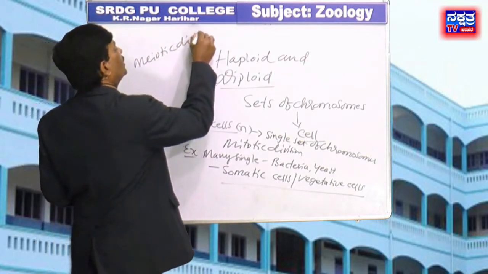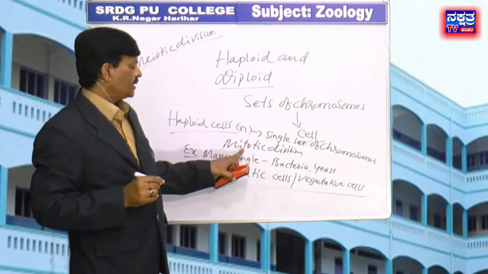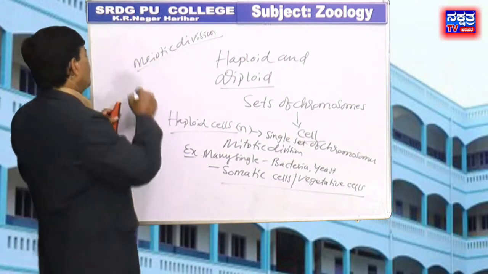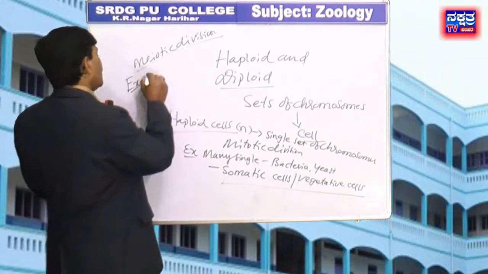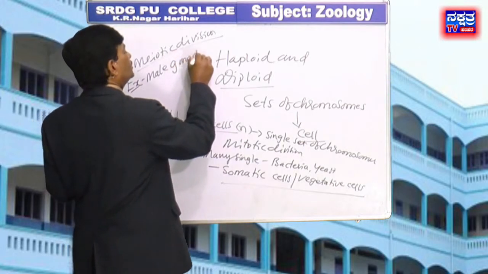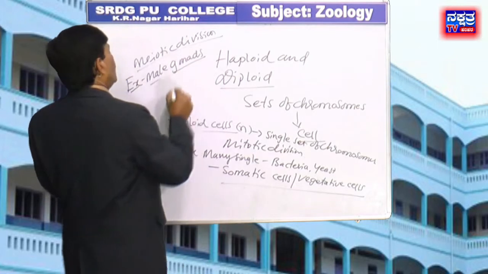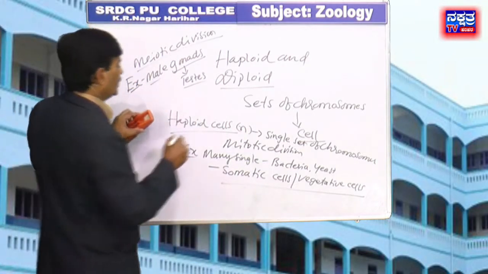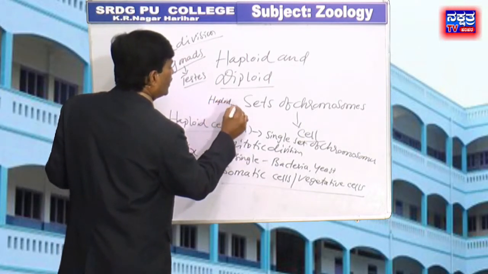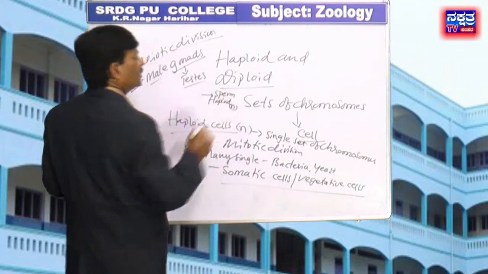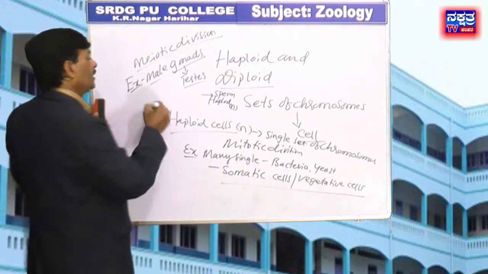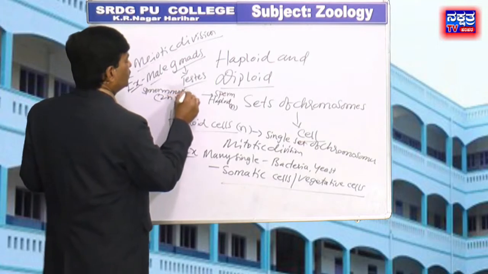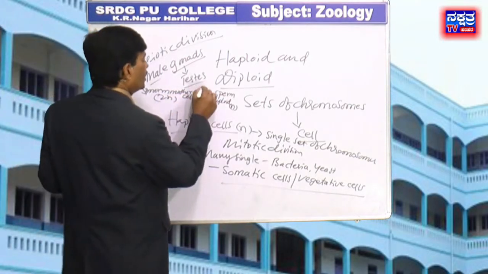Similarly, diploid parent cells, meaning the cells have two sets of chromosomes, produce gametes by meiotic division. Mitotic division is called equational cell division, but meiotic division is called unequational cell division. For example, in male gonads, the testis, haploid sperms, that is n number of chromosomes, are produced from the diploid sperm mother cells by the process of meiosis.